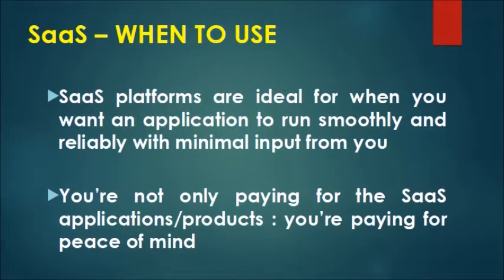Now comes the suitable conditions when SaaS can be used. So SaaS platforms are basically used when we want an application to run smoothly and reliably with minimal input from our side. We don't want to provide inputs from our side, and then also we want the smooth running of our software. So in that case we can use SaaS.